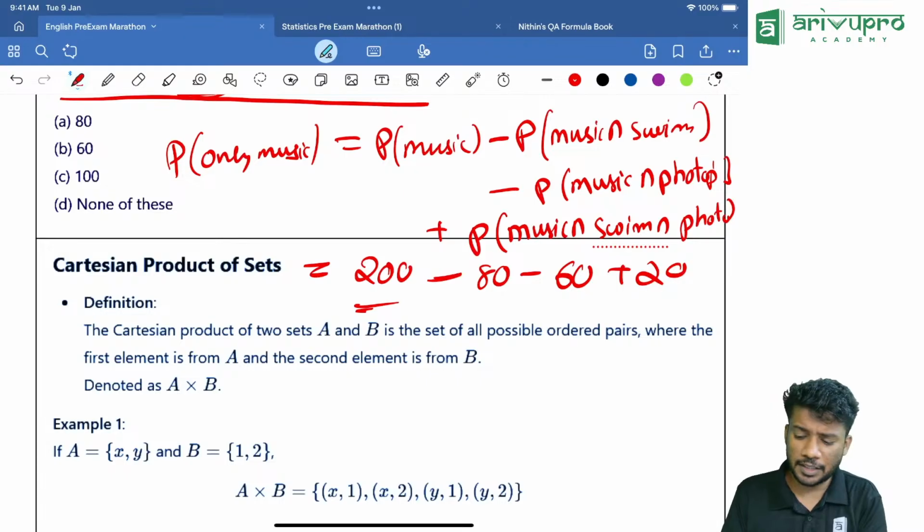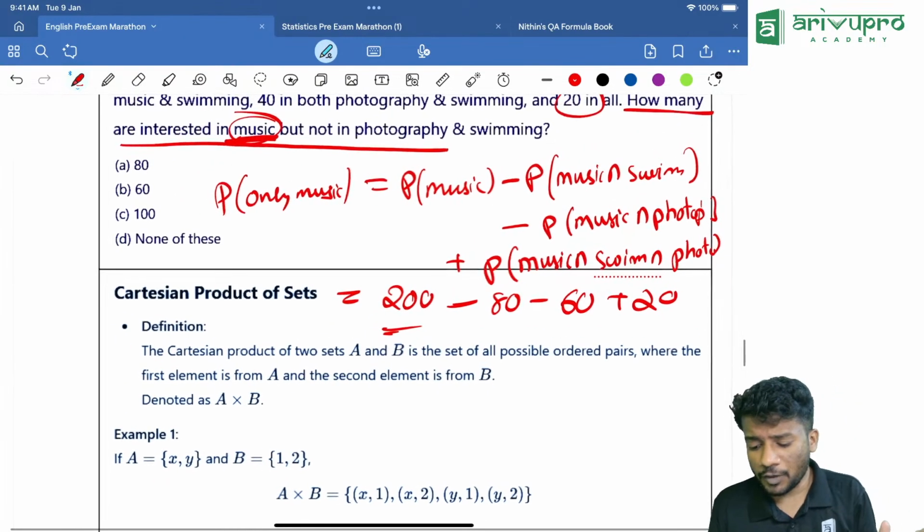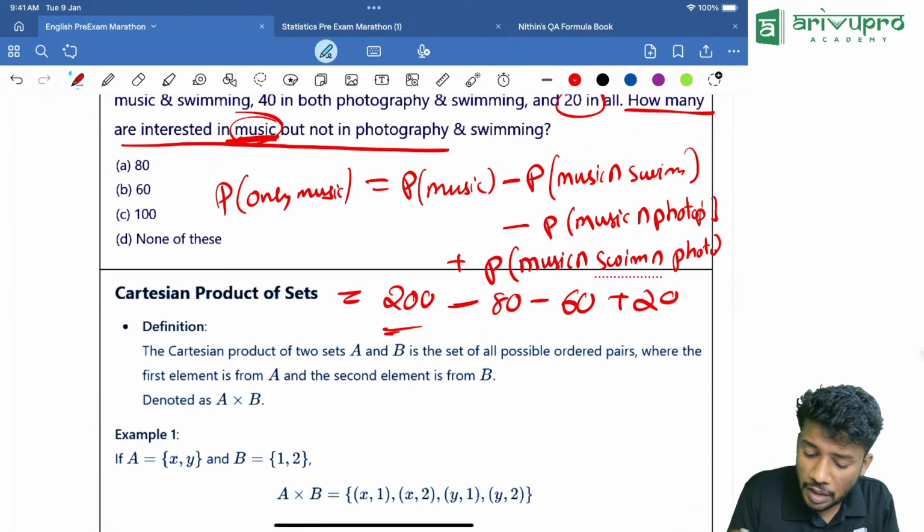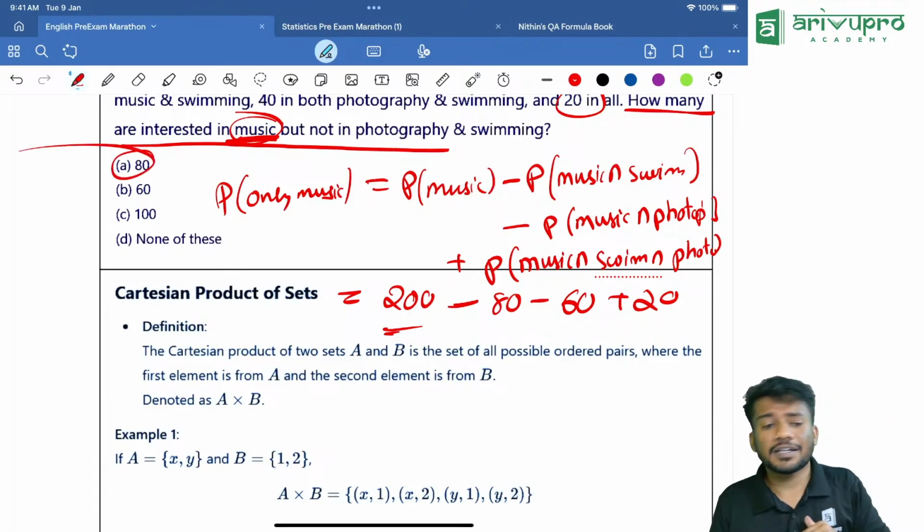Which is equal to how much? Get me the answer. 200 minus 140, 140 plus 20. How much is it? The 80. Option A is our answer.